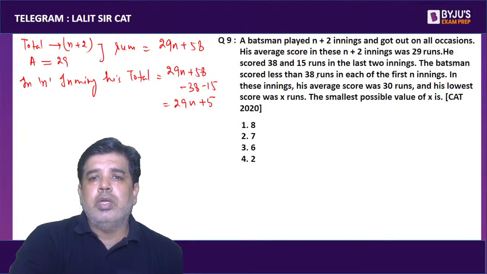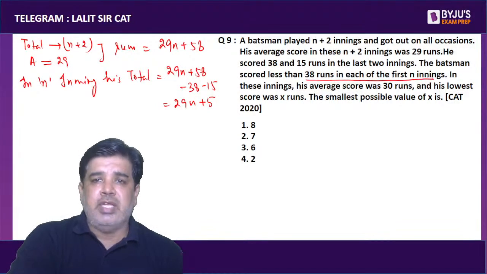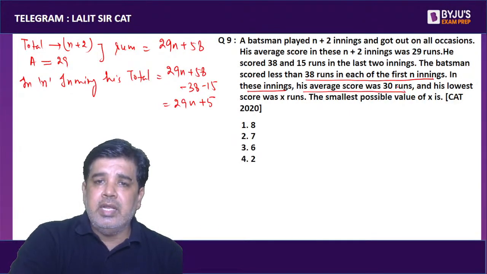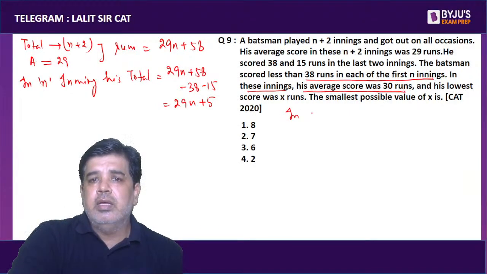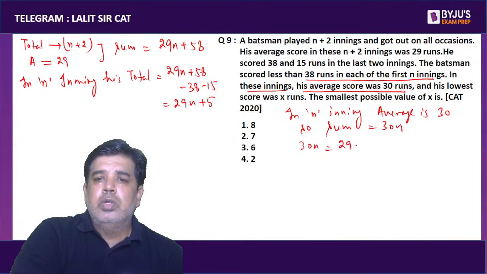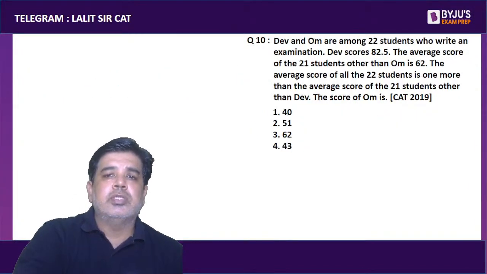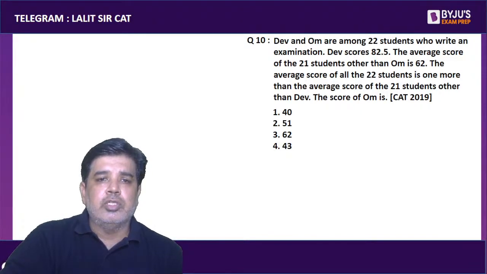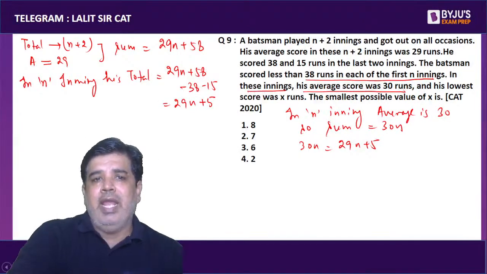The batsman scored less than 38 runs in each of the first n innings, and in these n innings his average score is 30 runs. Okay, in n innings the average is 30, so the sum will be 30n. This 30n equals 29n plus 5, because this 29n plus 5 is also the sum of n innings.